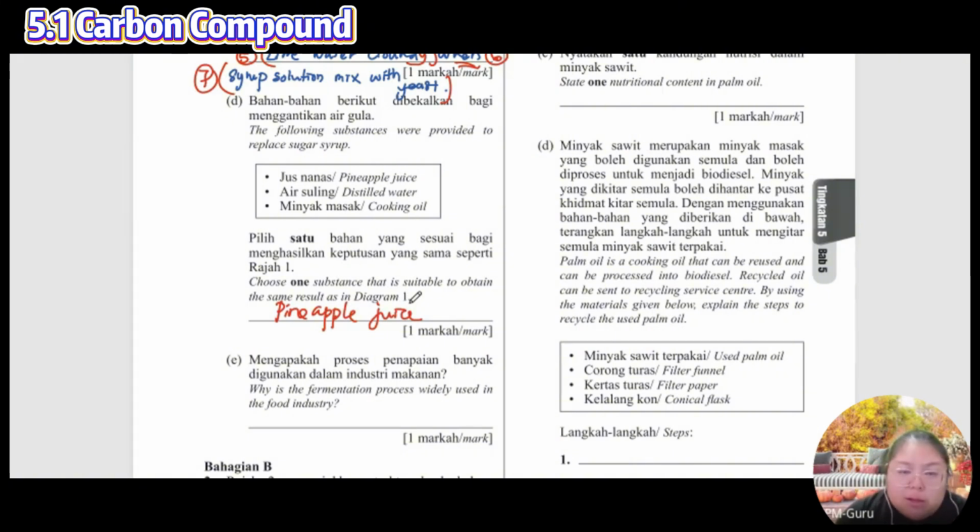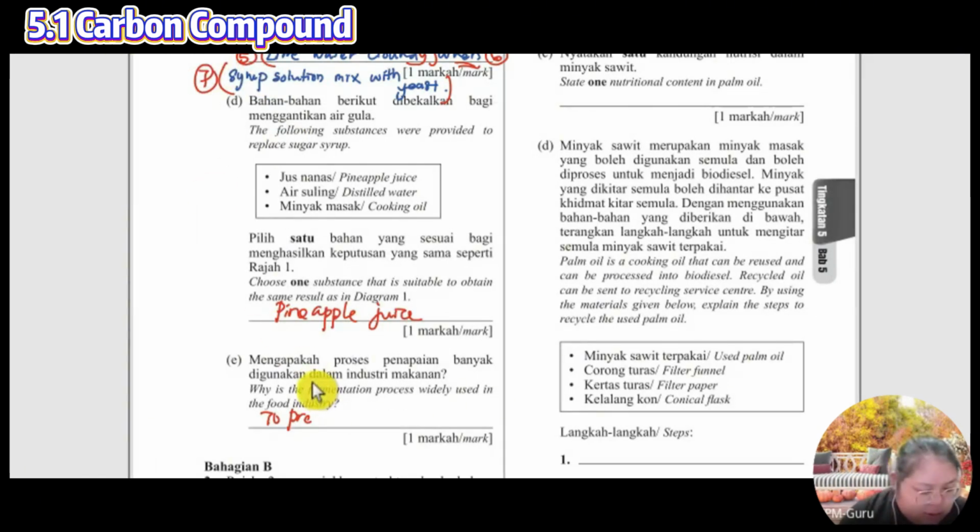Actually for what? First one, they can say for preservation. You put some alcohol inside the food, so the food can stay for a longer time. To preserve food.